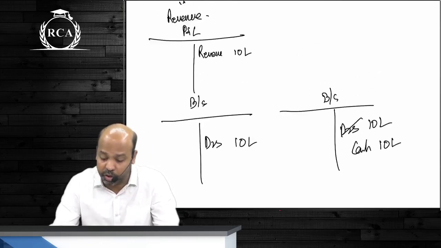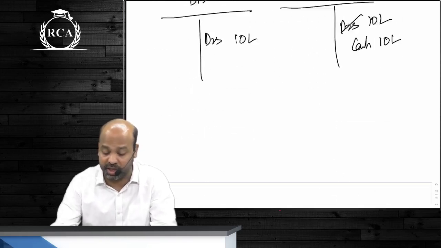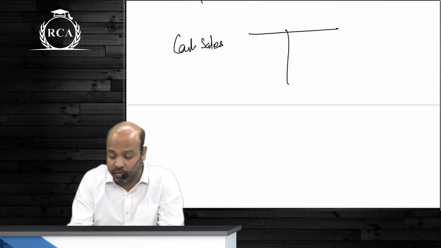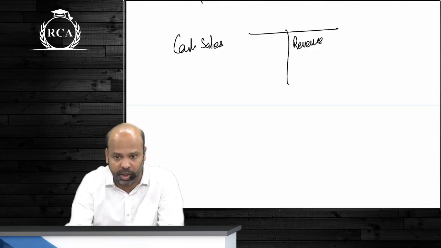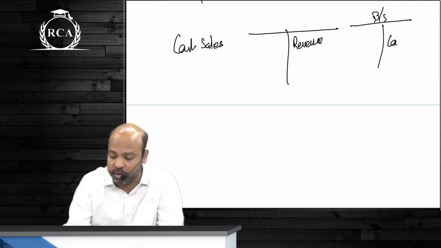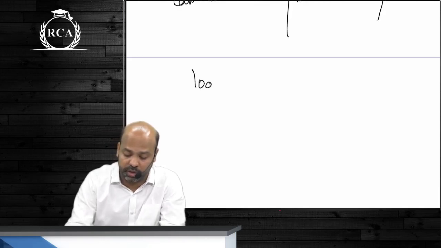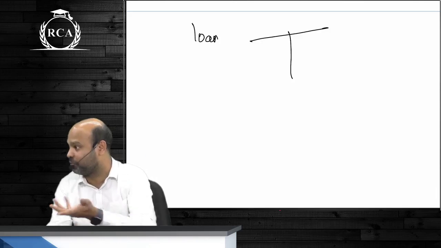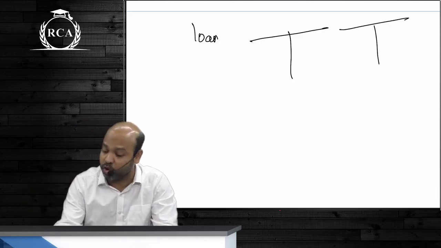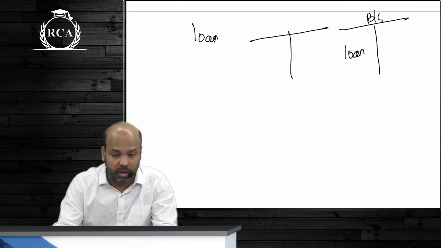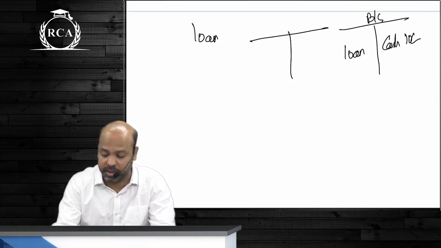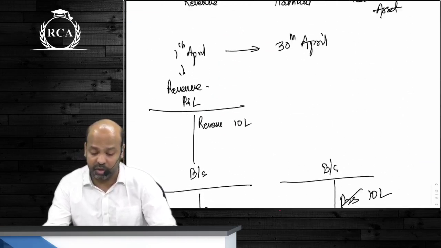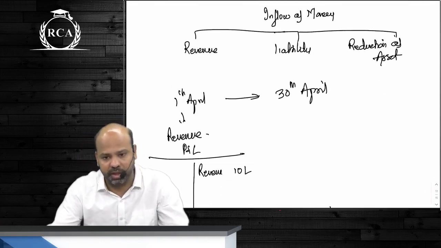Correct? So whenever you receive an amount, what if there are cash sales? Are you receiving the amount? Yes or no, guys? So will that go to my P&L account as my revenue immediately? And my balance sheet में क्या आएगा? Cash आएगा. What if I have taken a loan, guys? Will that go to my P&L account? If I take a loan, will I write it off? नहीं, मैं तो नहीं देने वाला हूँ बोल के. It will directly go to my balance sheet as a loan, and I'll also disclose that as my cash balance. Whenever you're receiving money, guys, it is either a revenue for the organization or it is a liability. Yes or no?